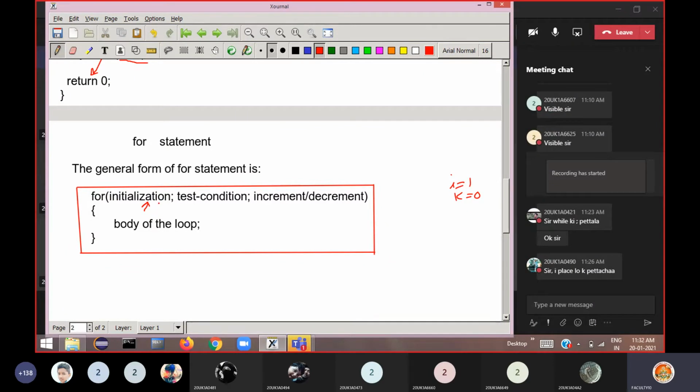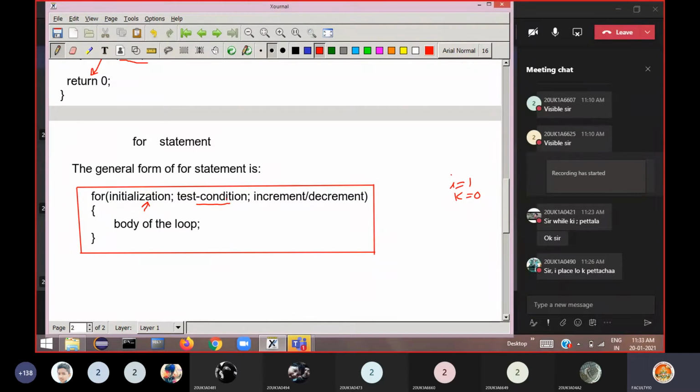We are writing at one place in the for loop. That is the advantage. Initialization of the variable, condition testing of the variable, and increment or decrement of the loop control variable, all three we are writing at one place. Please remember, after initialization it should end with a semicolon, then it goes to the second section, that is the condition. We'll check whether the variable value is less than some value or not.